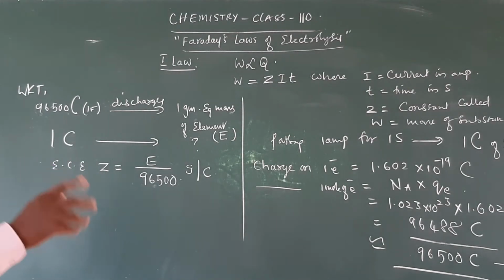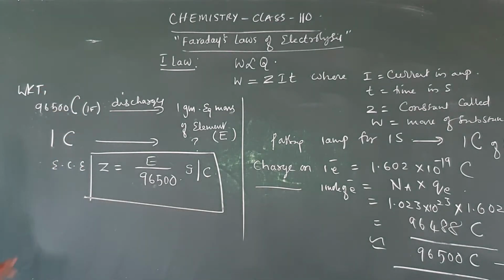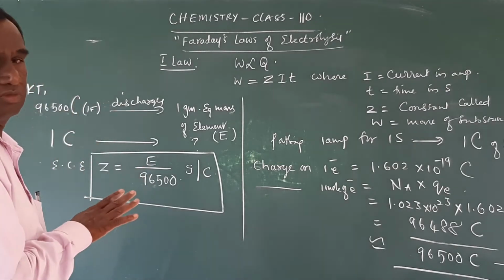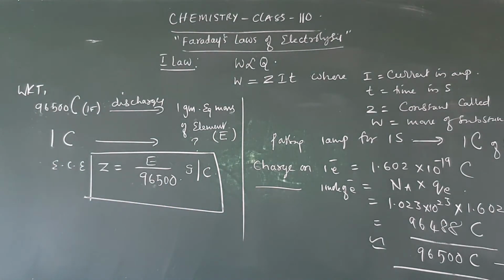That is the electrochemical equivalent, ECE. Z is equal to E by 96,500 gram per coulomb. Okay, that is one aspect to be remembered in electrochemistry.